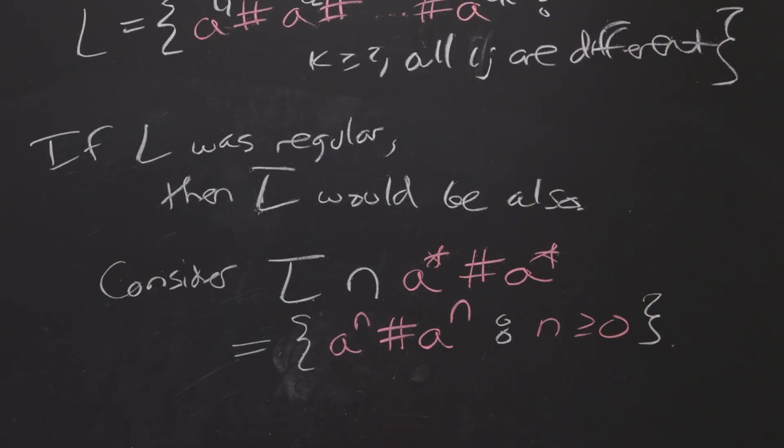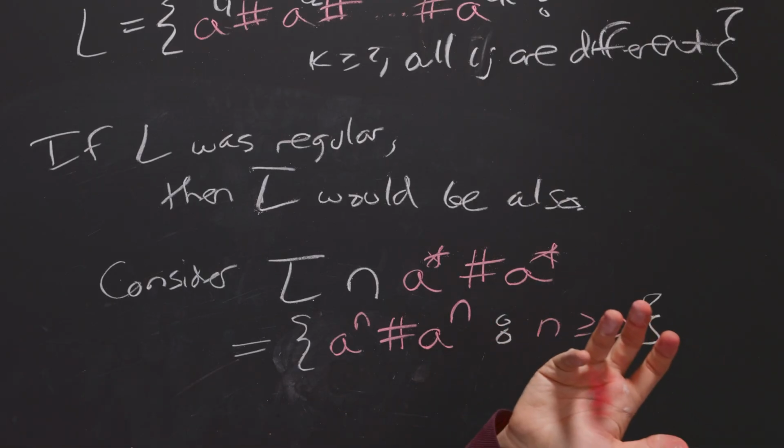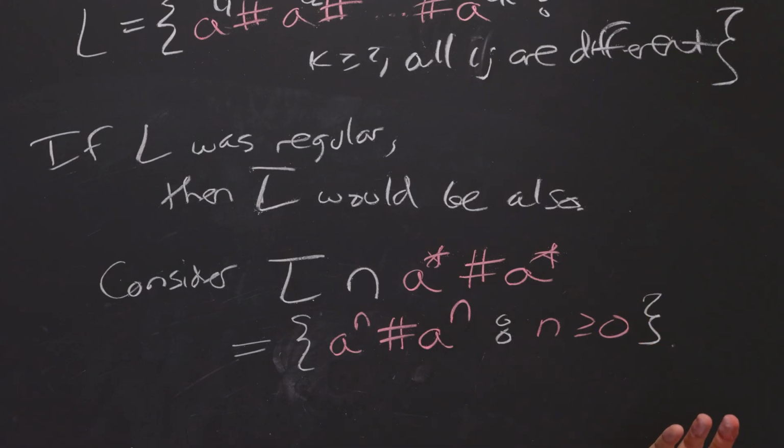Notice that we have the same exponent in both, so they must have the same length. This one is a much easier language to deal with because we have exactly the same length. And so the string that we would pick would be a to the p, pound sign, a to the p, because it needs to be in here. And we would only be pumping in here, and all we need to do is pump up once to make more a's over here, and we wouldn't be able to touch them over here. And so therefore, that's a much easier way to show that this language is not regular. A completely different way to show it's not regular, but also totally valid.